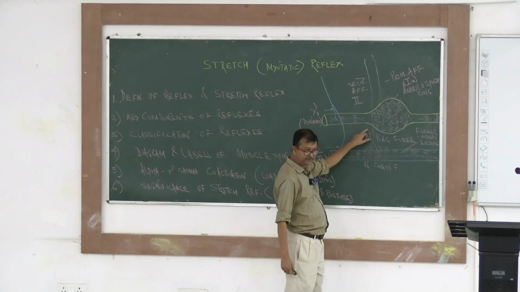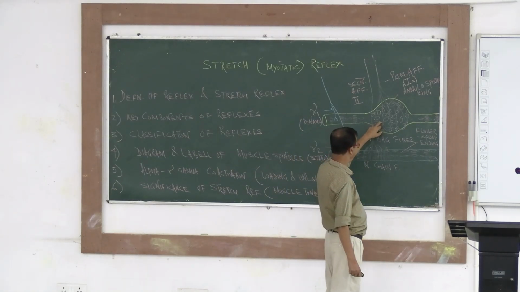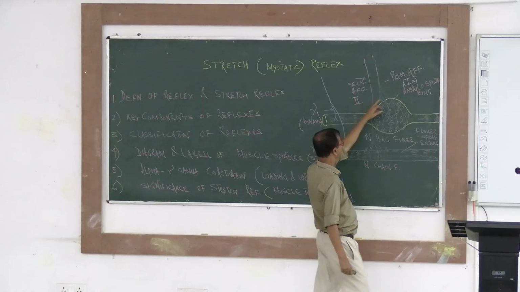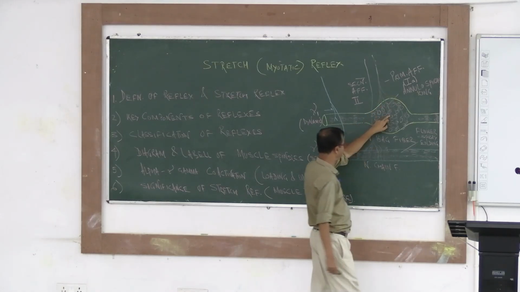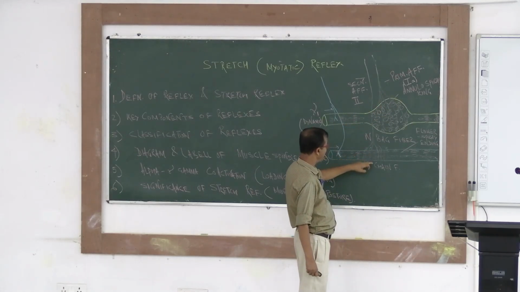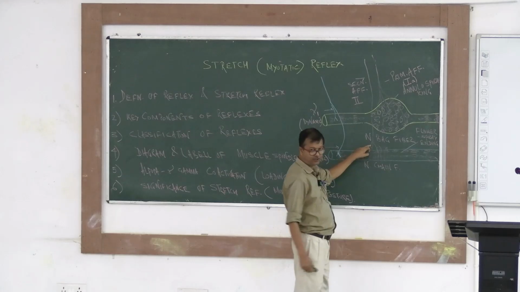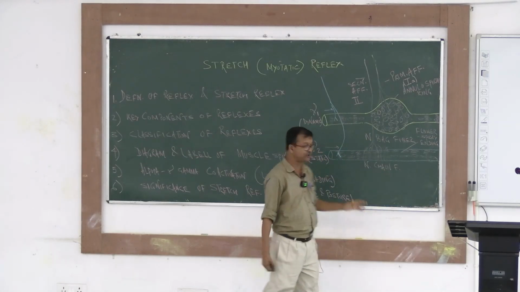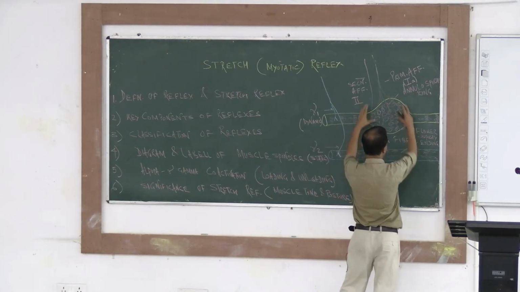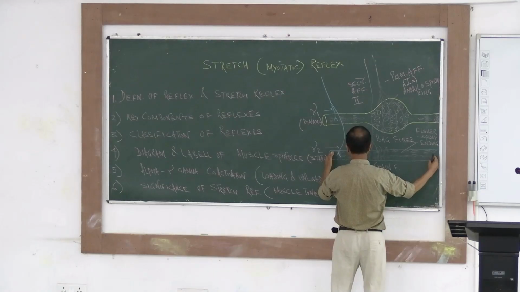The afferents carried by the nuclear bag fiber are 1A. This is the primary afferent, and secondary afferents come from nuclear chain fibers, mostly from the trail ends. Now see, there is one central portion and peripheral portion.